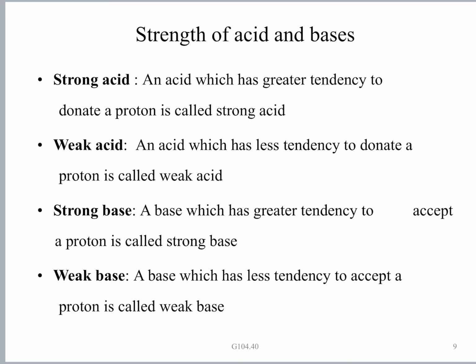A weak acid has less tendency to donate protons, so it releases a lesser number of protons, again similar to the Arrhenius definition. You can find similarities between the strengths of acids between Arrhenius theory and Lowry-Bronsted theory. But when bases are concerned, they are totally different.